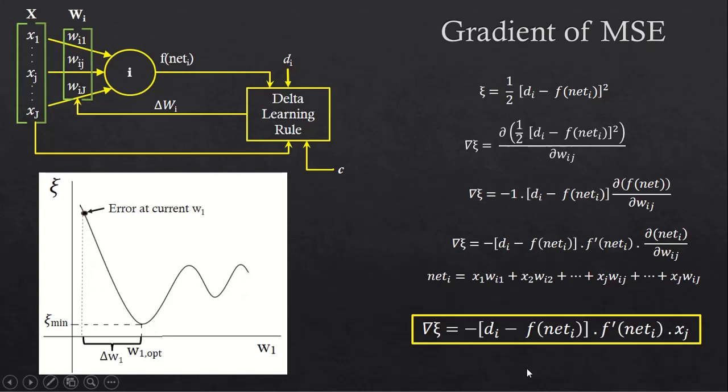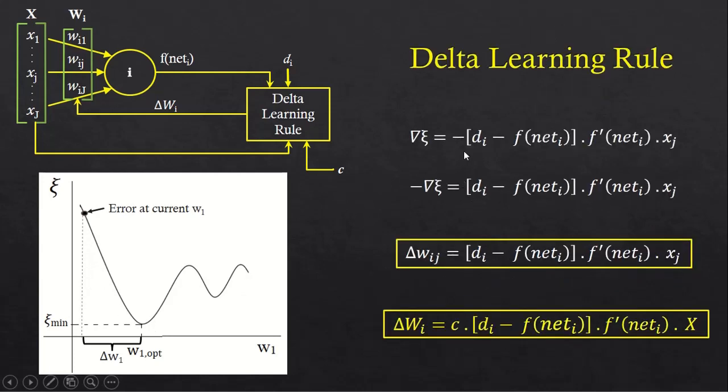So, minus delta xi is equal to di minus f of net I into f dash of net I into xj. Our weight change is directly proportional to this minus delta xi. Therefore, the weight update equation for the delta learning rule becomes delta wij, the change in the weights, equals di minus f of net I into f dash of net I into xj.